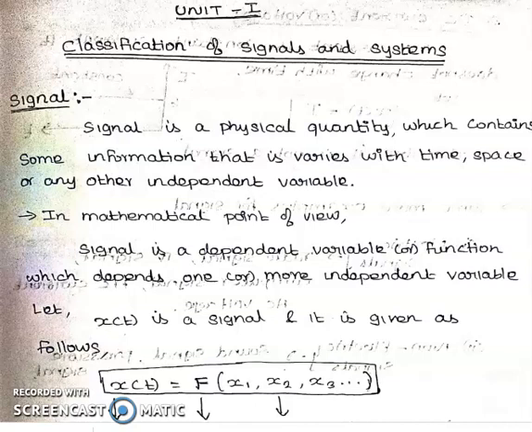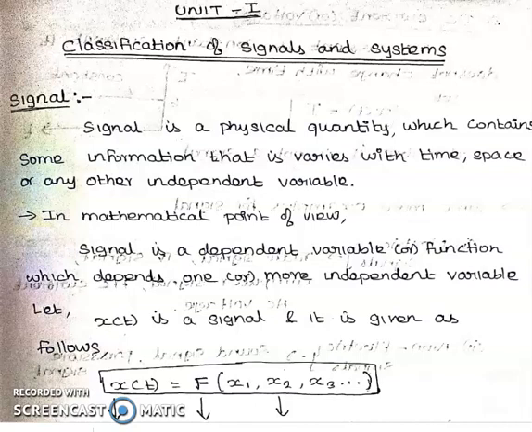Okay, first let us see signal. What is a signal? A signal is a physical quantity which contains some information that is varying with time, space or any other independent variables. What we are saying is, a signal is nothing but a physical quantity.